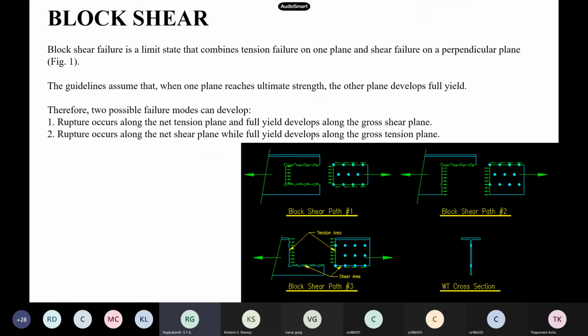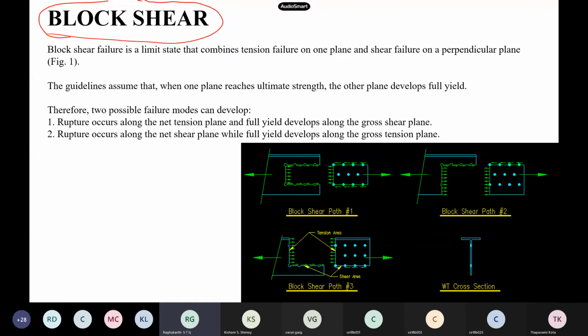And now another most important thing in our bolted connections, that is block shear. I already showed you the videos, you followed, right, in the last class itself. So this also happens because of this connection. Whenever you have a connection, like this is my connection, the whole connection itself comes out of the plate itself. So this is what we call the block shear.